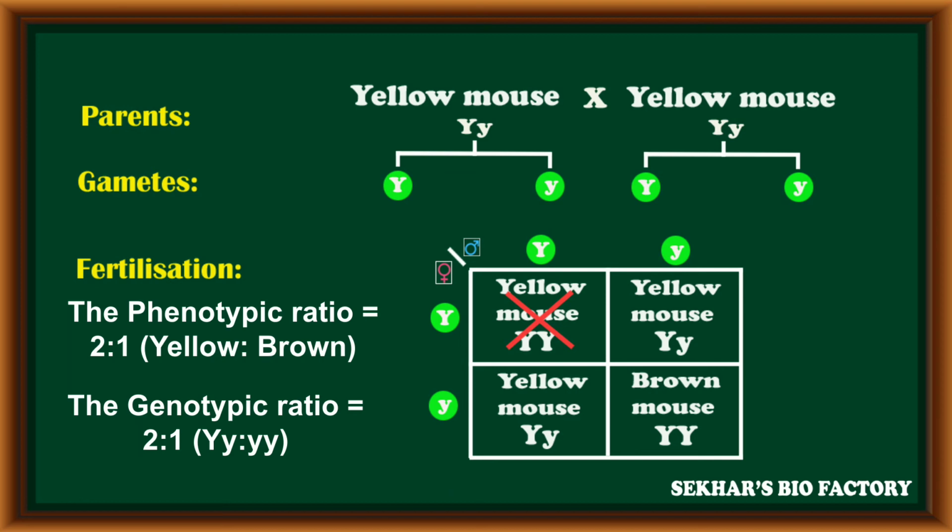The phenotypic ratio of such condition becomes 2:1, because out of 4 individuals only 3 survive. Of these, 2 are yellow color mice with a heterozygote condition, one is a brown color with a homozygous recessive condition. So the genotypic ratio also becomes 2:1, having capital Y alleles and small y alleles. So due to lethal genes, the phenotypic ratio and genotypic ratio are modified into 2:1.